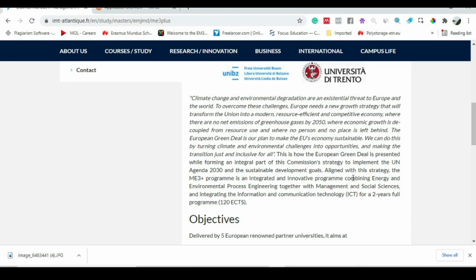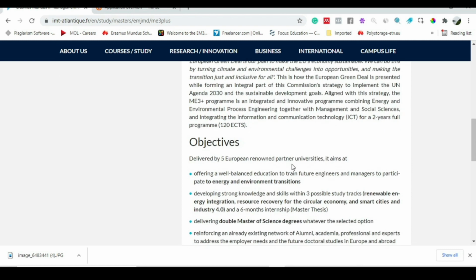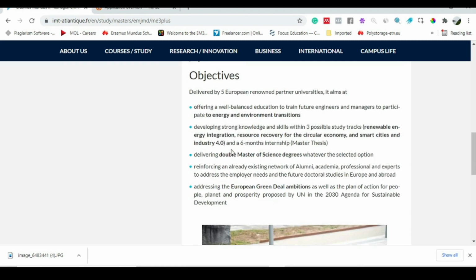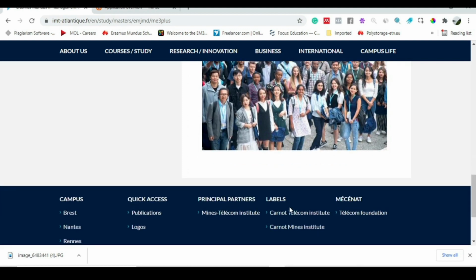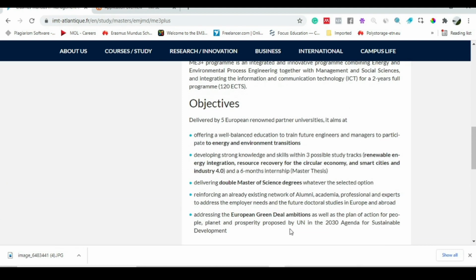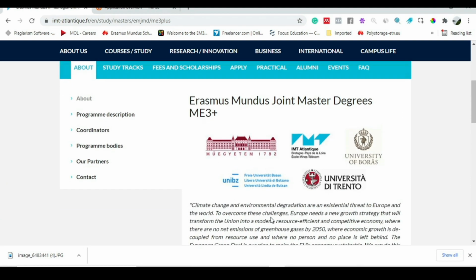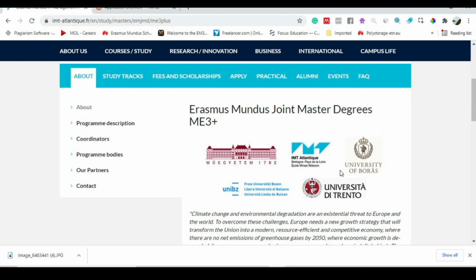You will only be able to write these two documents well when you understand the objective of the program. So first spend some time to read all the details of the program that are provided on their website.